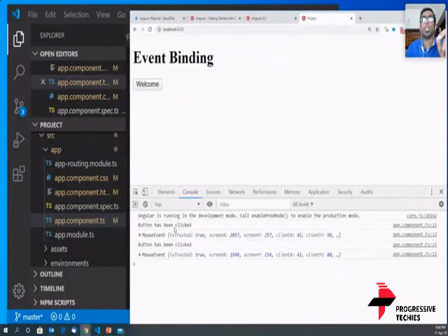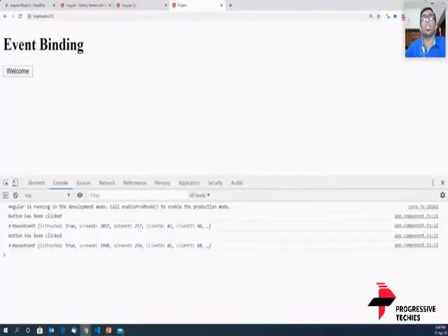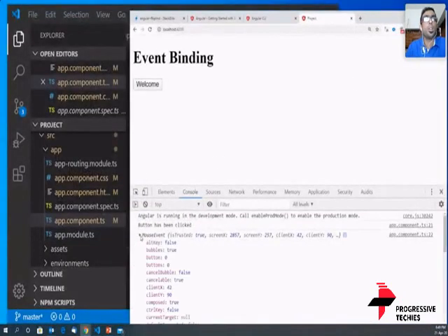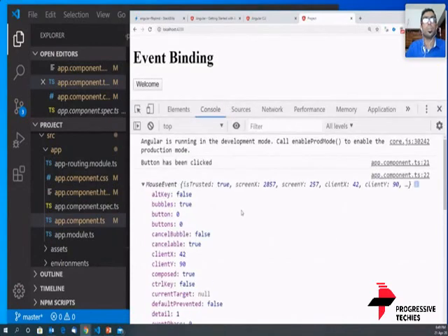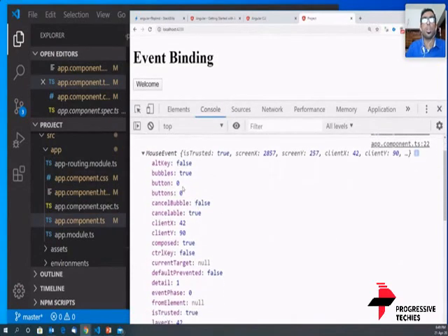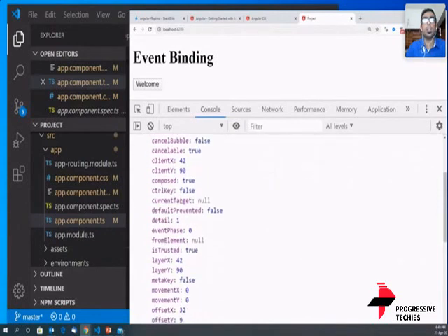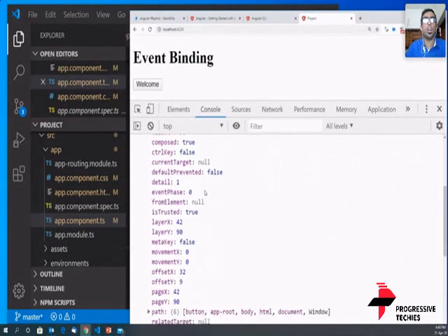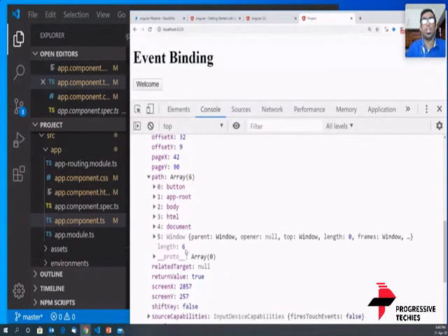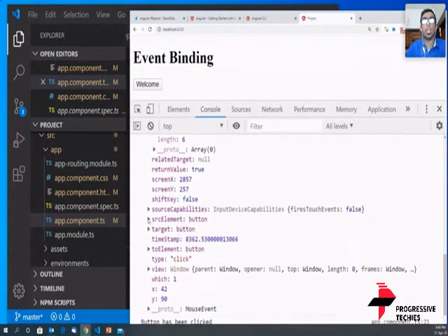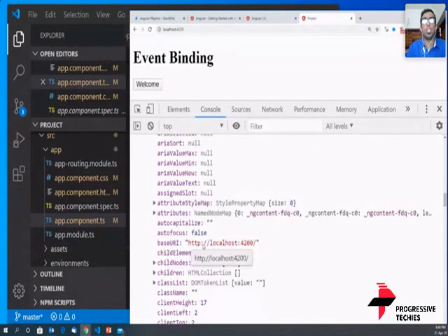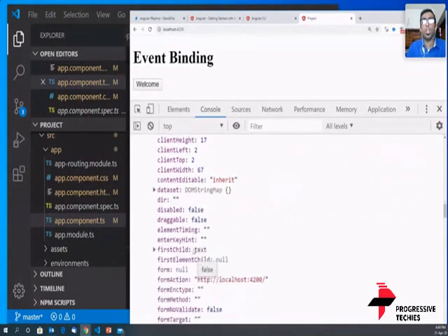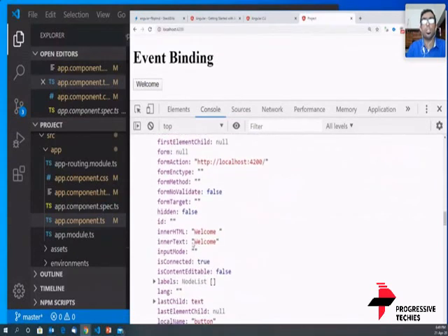Then there is a mouse event that has happened. Now, what is a mouse event? Let's go into detail. On the mouse event side, see, there's a lot of data that has been passed on. Which button it is, button index, what is the x and y coordinates, and a lot of things. So where did it come from? Where are all these details? Source element, there is a button, and if you need to capture the base URL, it can be done from here. So there is a lot of data that can be captured from this event.